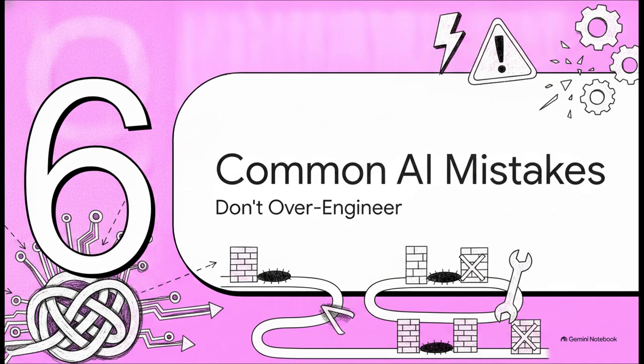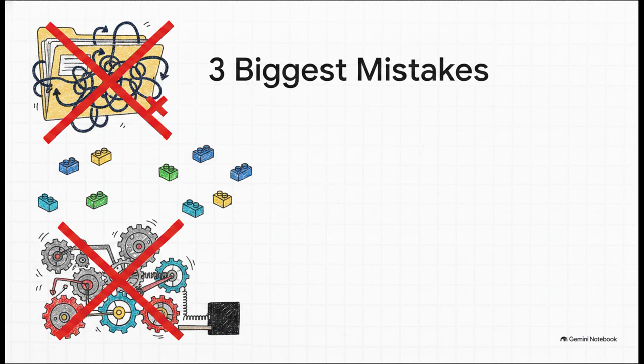Section 6. Avoiding common AI mistakes. Don't over-engineer. Now, before you run off and rewrite your entire codebase, we really need to talk about the pitfalls. Even with good intentions, it is very easy to misapply these principles. Here are the 3 biggest mistakes developers make.